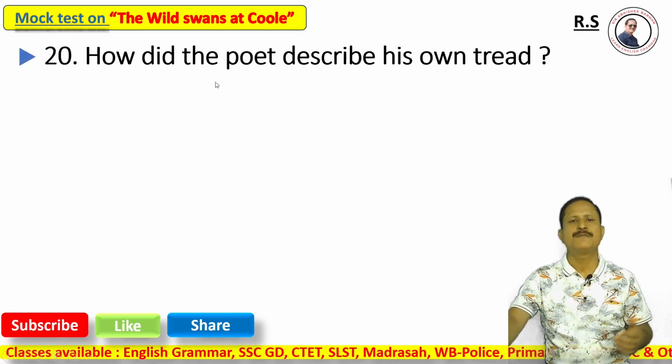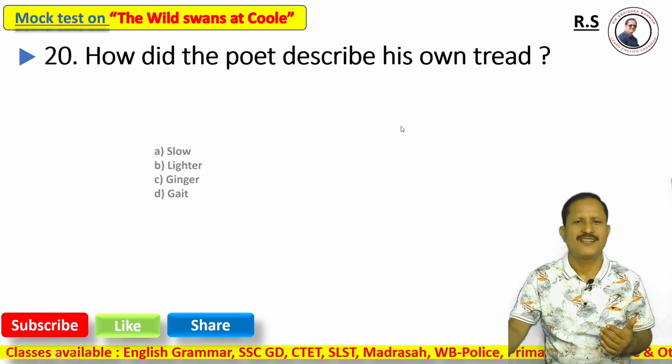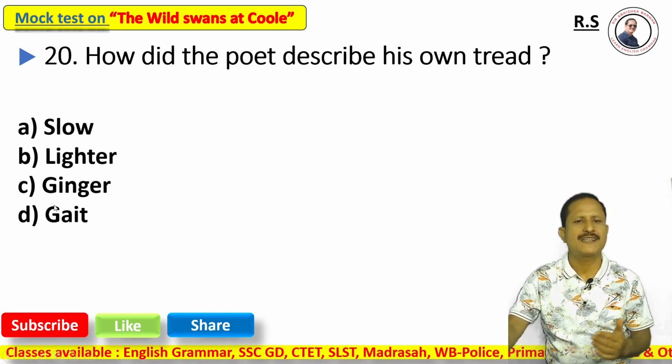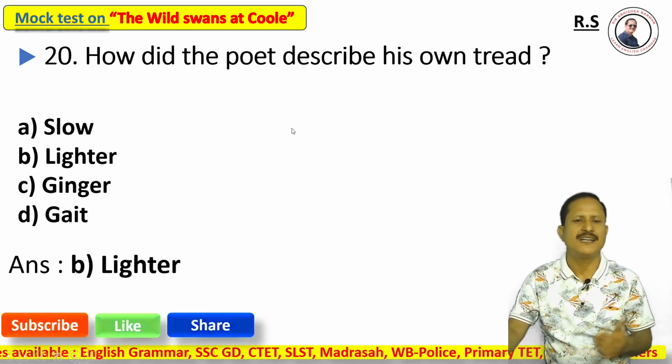Next, question number 20. How did the poet describe his own trend? Option A, slow. Option B, lighter. Option C, ginger. Option D, gate. The correct answer is option B, lighter.